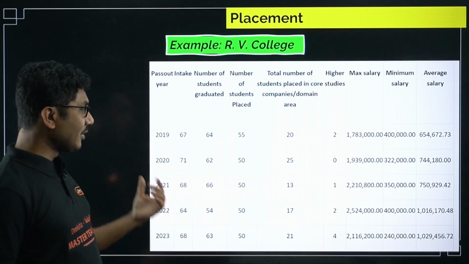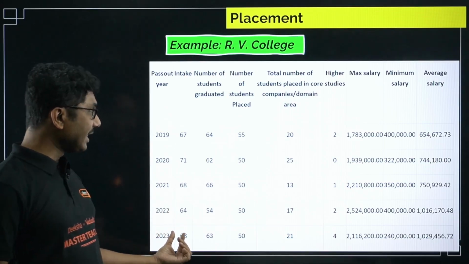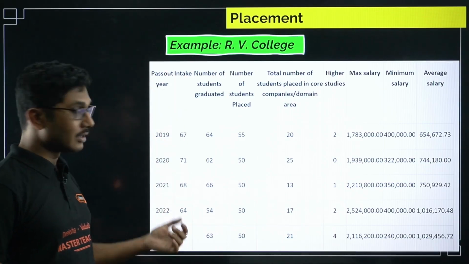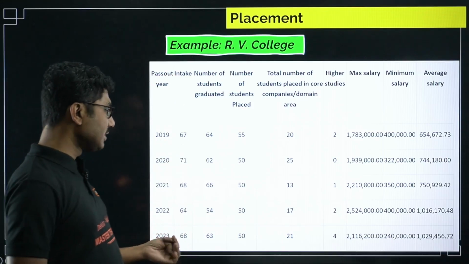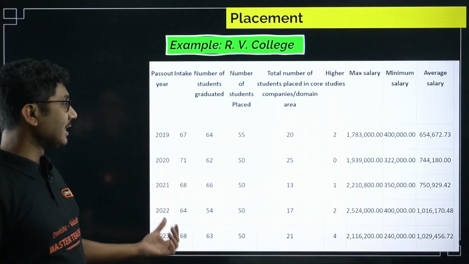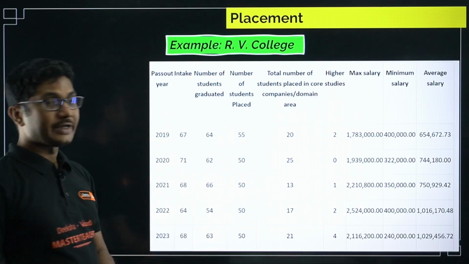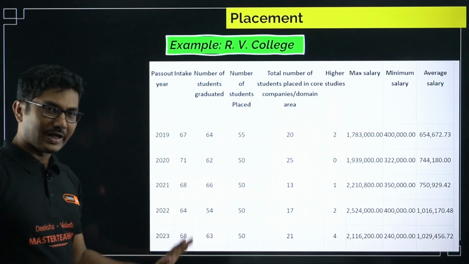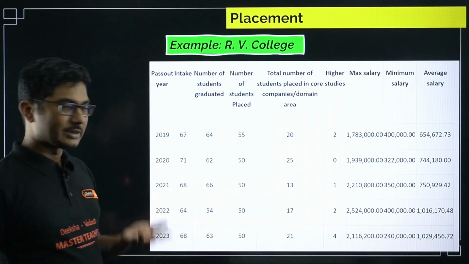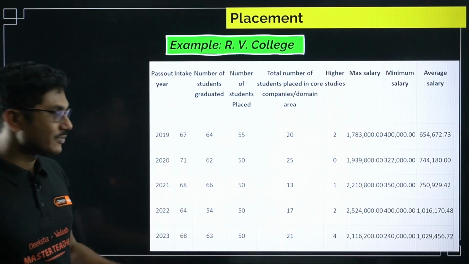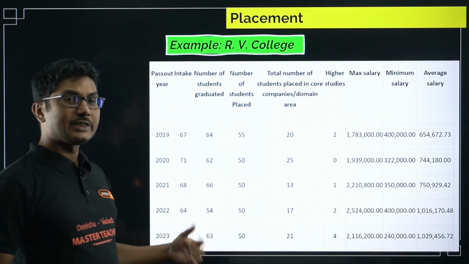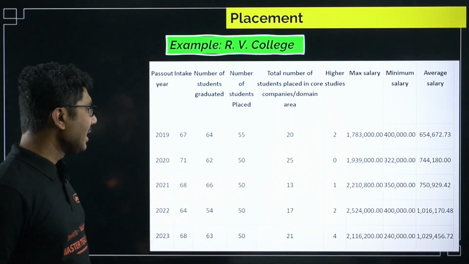Now if you see that out of 68 students that got selected in this college for electrical and electronics engineering, okay, number of students graduated is 63. So 5 students failed or they got supplementary in the last semester, that's why they did not pass. So 63 students passed in this particular year, right?